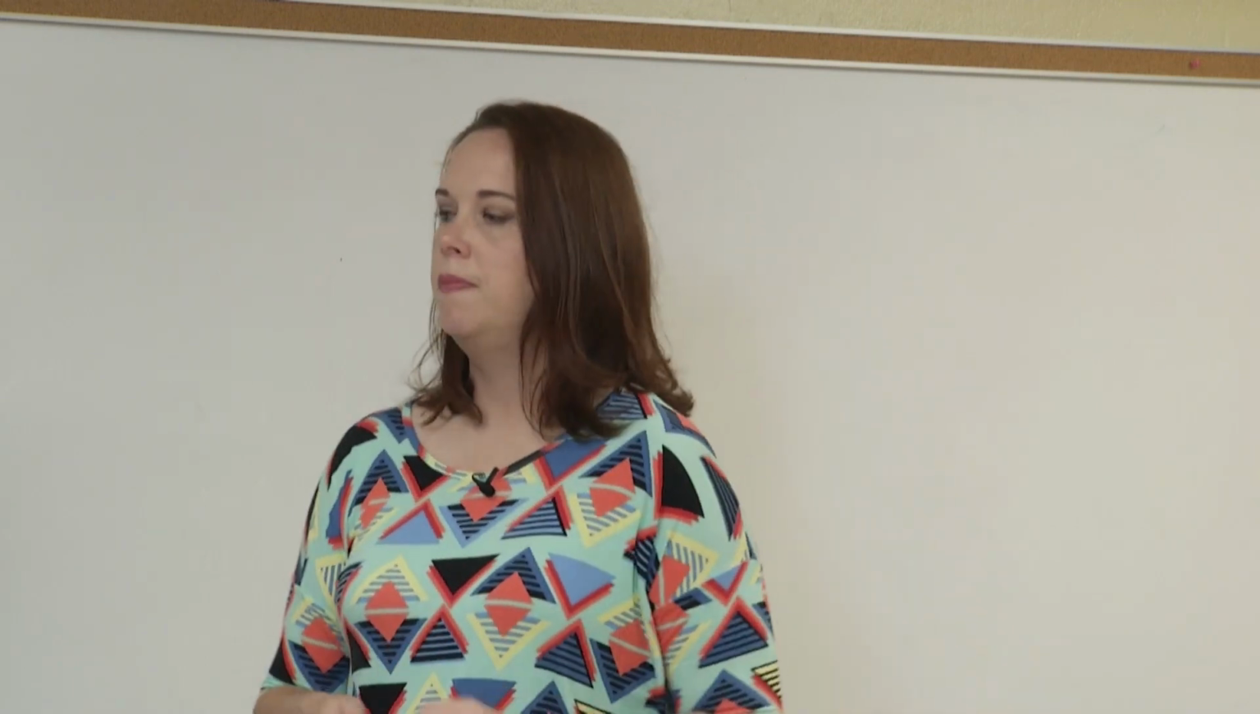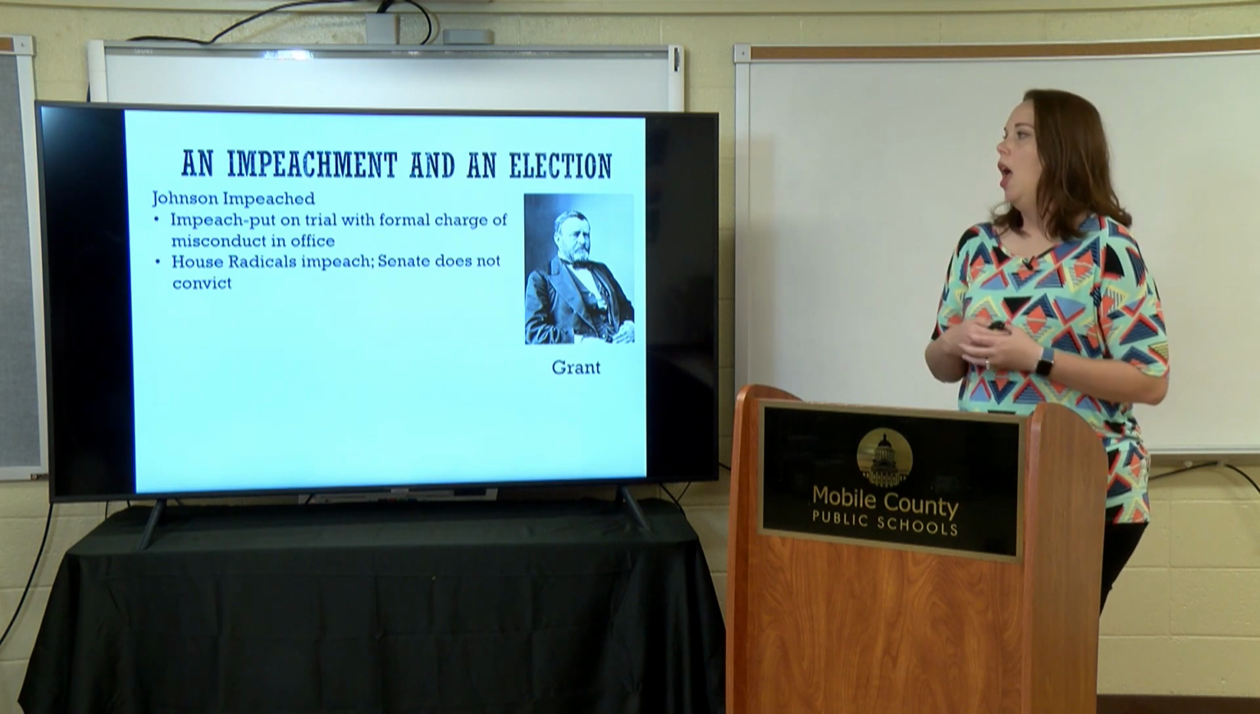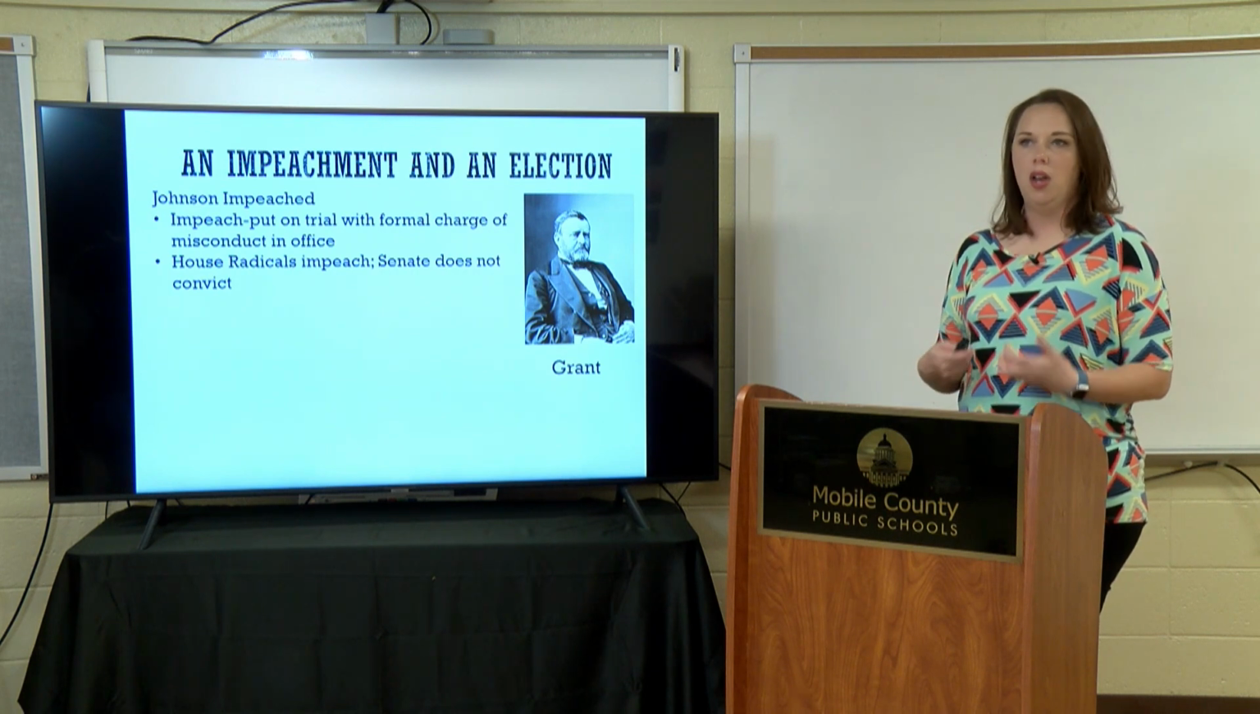But why is he put on trial? He was impeached, Clinton was impeached, now Trump. So we've had 3 presidents to be impeached. And remember, Nixon was never impeached because he resigned from office before he was impeached. So let's talk about Johnson's impeachment. Johnson is actually put on trial with formal charges of misconduct in office.